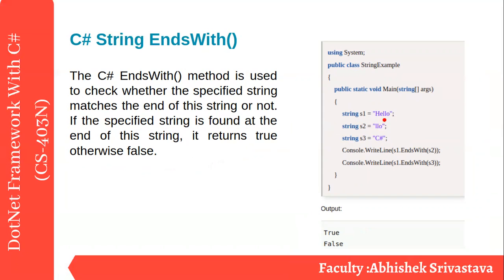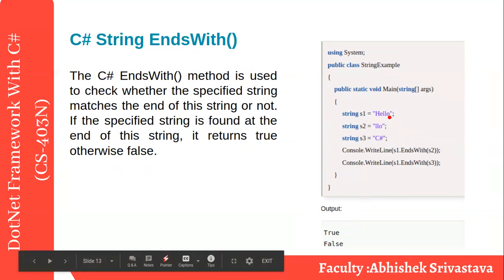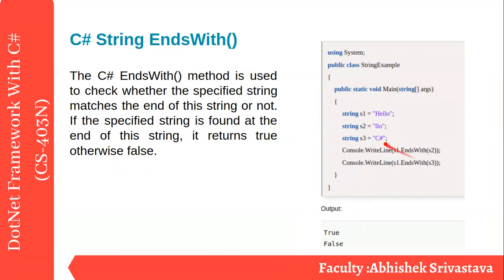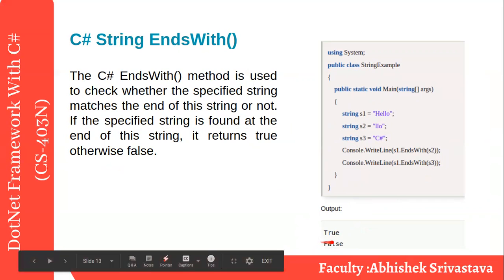I take one string, hello, and another, C sharp. So I check S1 ends with S2, obviously true, because I pick the last characters, put them in a new string and then match. Again I am checking with C sharp. So no, it does not match, so it is returning false. All right.